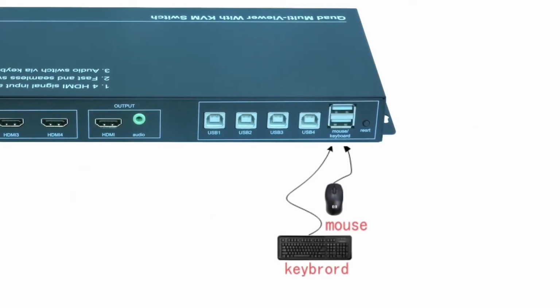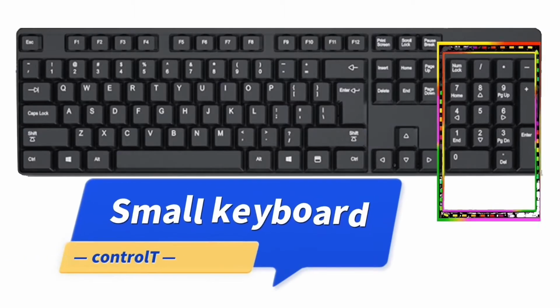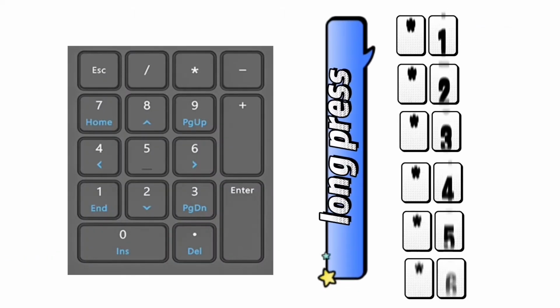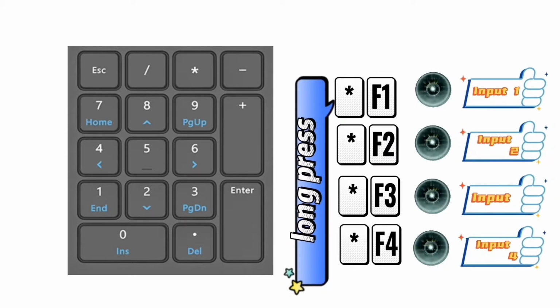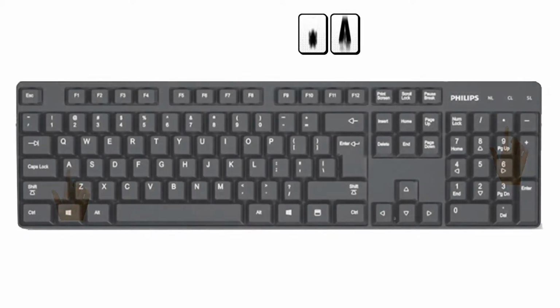KVM setting: use hotkeys to set. Control by this small keyboard. Long press the meter key and press a number to switch modes. Long press the meter key and F keys to switch audio. Long press the meter key and A.